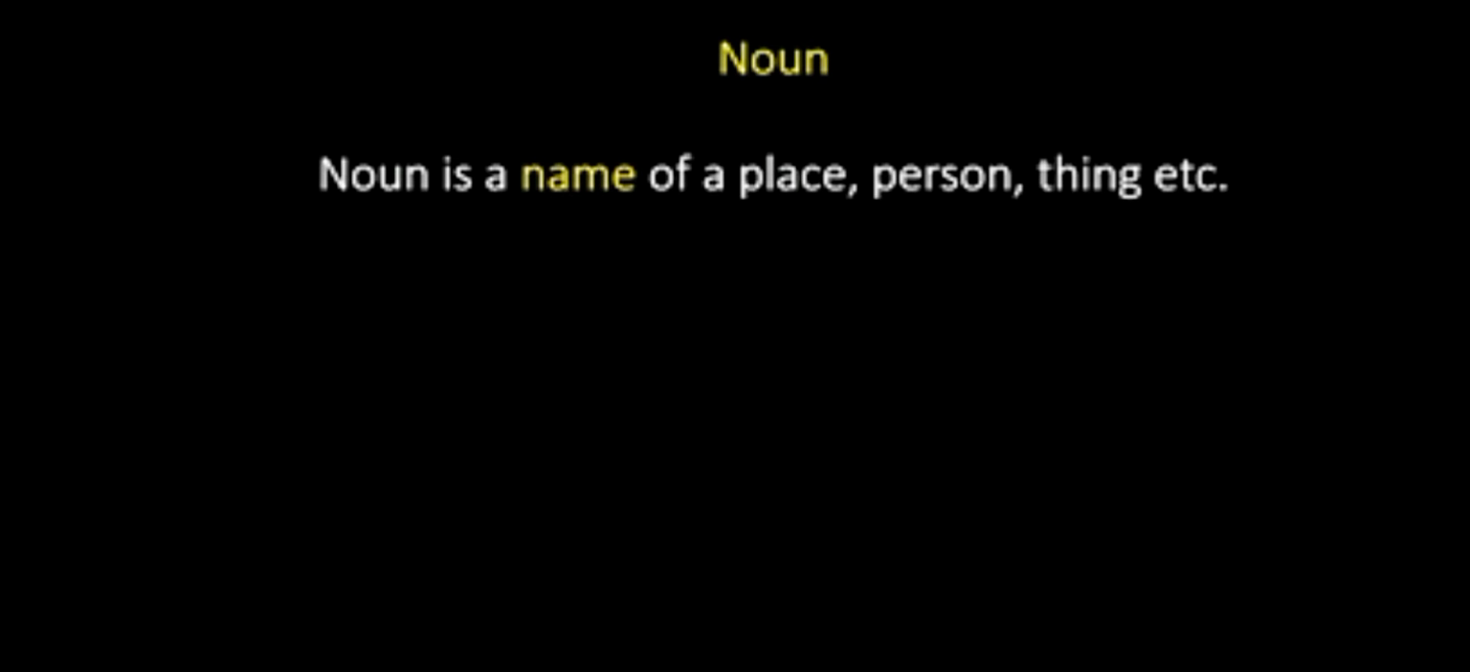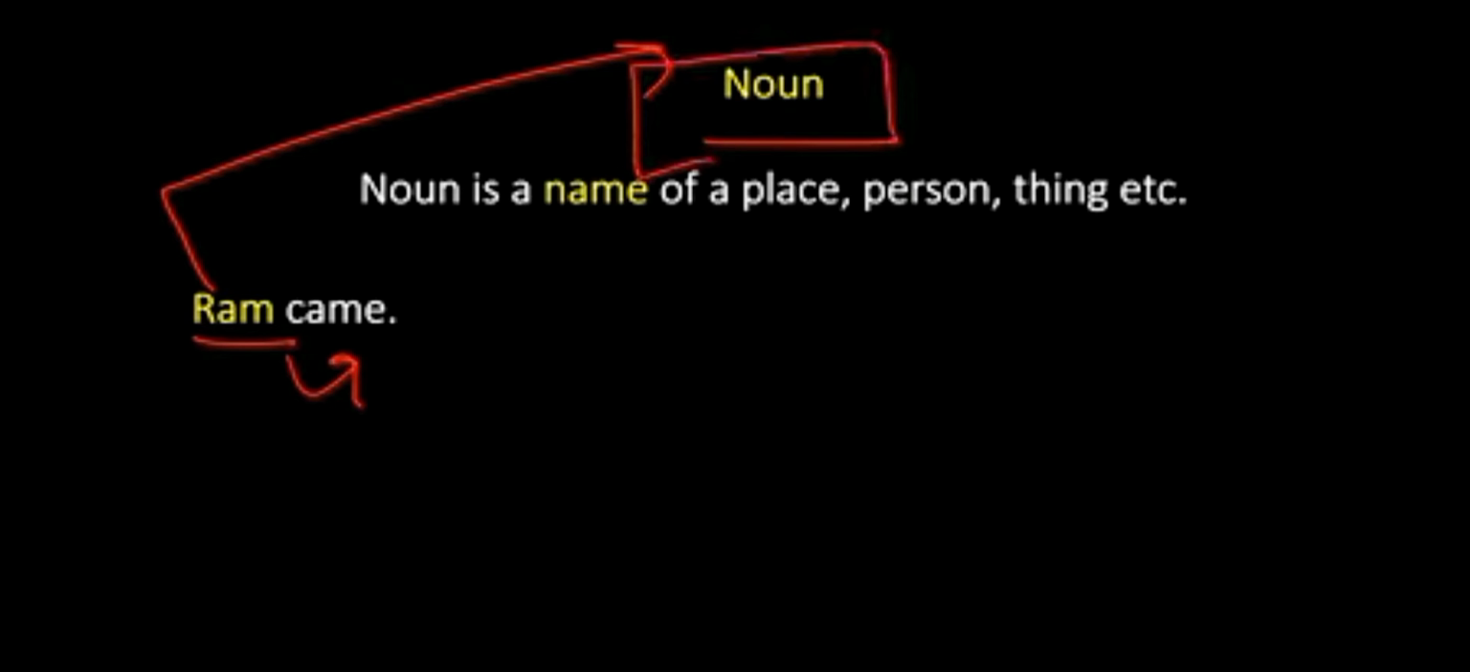Back in school, you must be remembering this definition of noun, which was: a noun is a name of a place, person, thing, etc. So, any word that is a name of a place, a person, or a thing is recognized as a noun. An example: Ram came. In this sentence, Ram is the name of a person who is performing an action of coming. So, Ram is recognized as, or is named as, a noun.